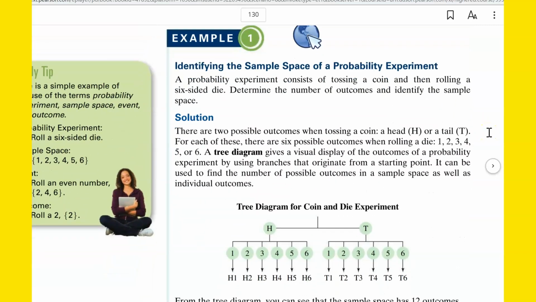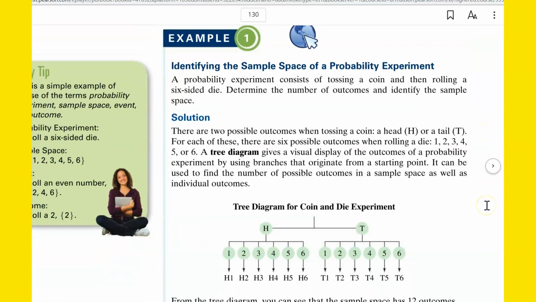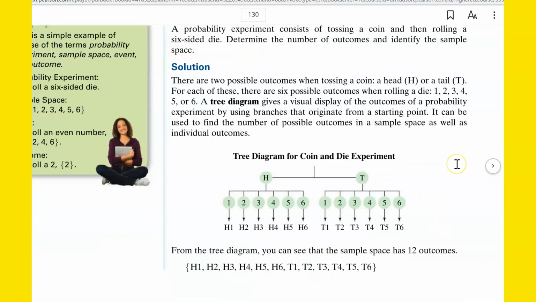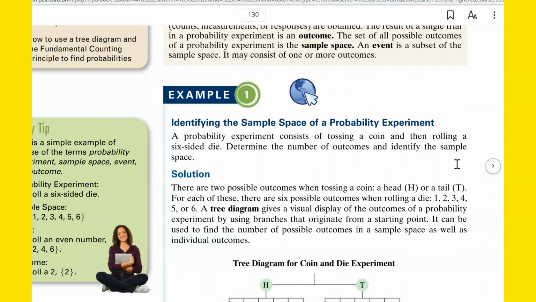All right, let's look at example 1. A probability experiment consists of tossing a coin and then rolling a 6-sided die. Determine the number of outcomes and identify the sample space. Okay, so to identify the sample space, let's look at that definition again. The sample space is the set of all possible outcomes of a probability experiment.